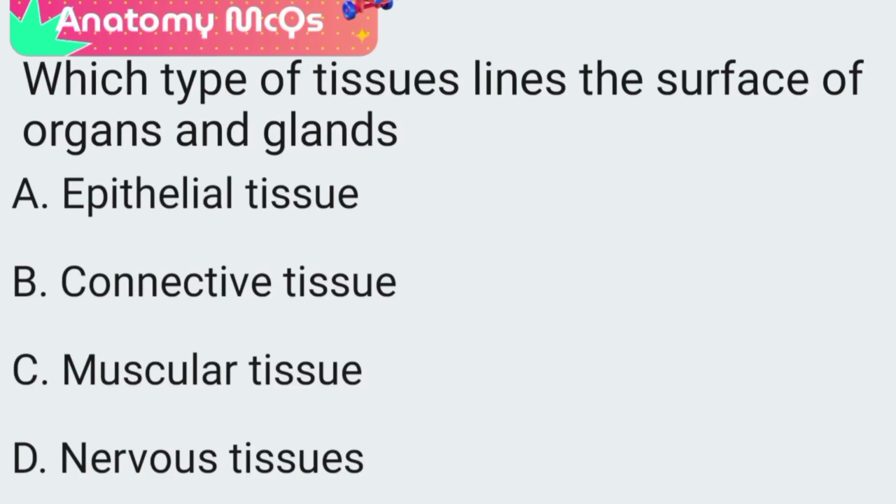Next question. Which type of tissue lines the surface of organs and glands? A. Epithelial tissue, B. Connective tissue, C. Muscular tissue, D. Nervous tissue. The correct answer is option A. Epithelial tissue is a type of tissue that forms the lining of organs, glands, and body surfaces, serving as a protective barrier and facilitating functions such as absorption, secretion, and filtration.